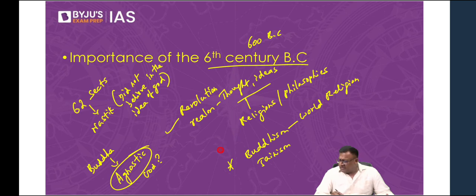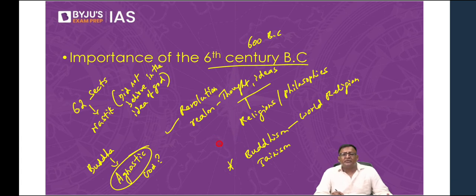What is the definition, Bhuvanesh? So I told you that in 6th century BC, it is considered a revolution in the field of religion and ideas, or you call thoughts and ideas, because throughout the world, a number of religions and philosophies were founded. And you have in China, Confucius founding Confucianism, Tao founding Taoism, Japan, Shintoism, etc. That's what I told you. It was in the realm of thought and ideas, in the field of religion and philosophy.